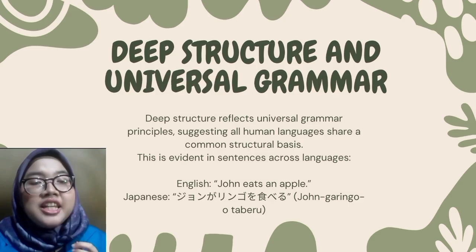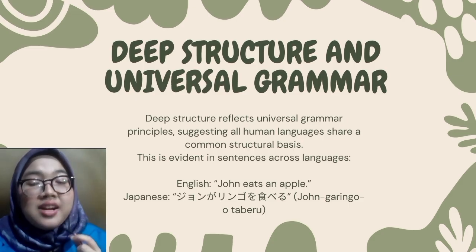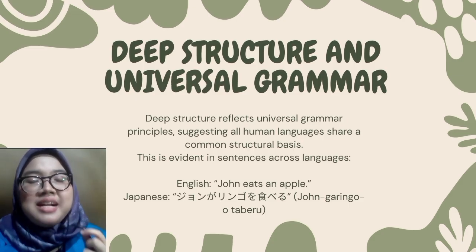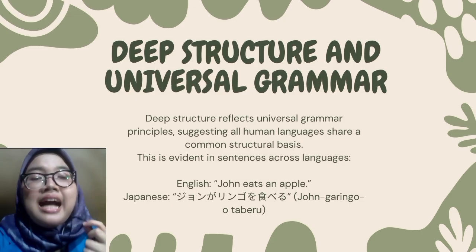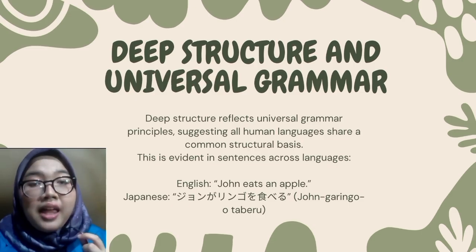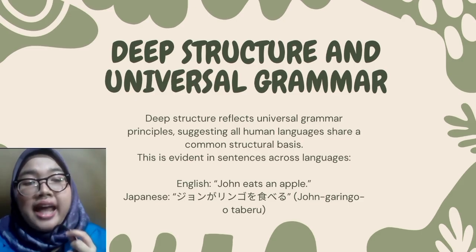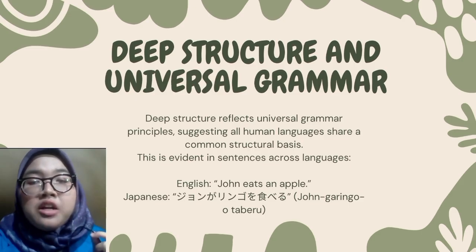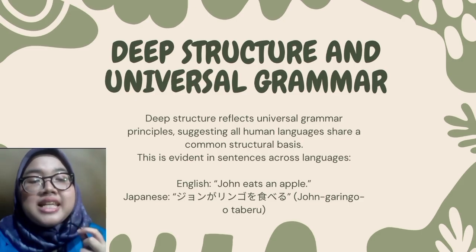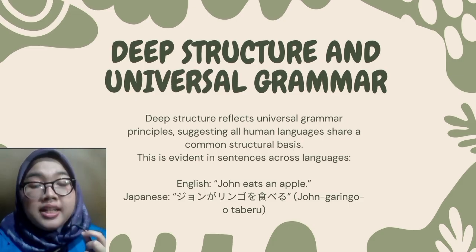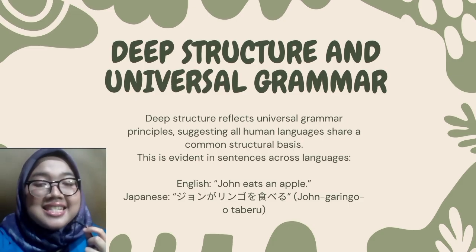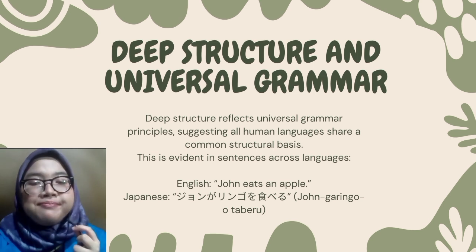Deep structure and universal grammar. Deep structure is also connected to something called universal grammar, which is the idea that all human languages share a common structure deep down. For example, in English, John eats an apple. In Japanese, John ga ringo o taberu. Even though the words and grammar look different, the deep structure is still the same. John is subject, eats is verb, and apple is the object.